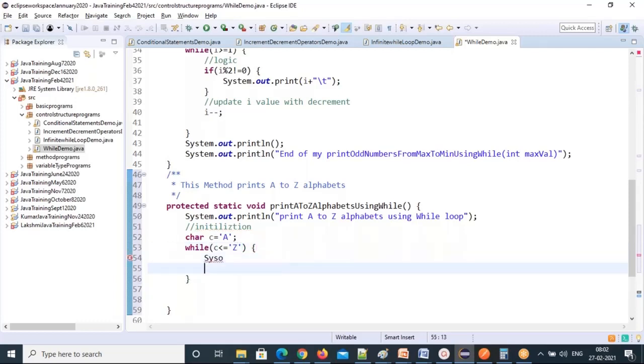And then sys out, but I will use the print method, not println, because I don't want to print vertically. And the c variable value, and after every variable I'm giving a tab, that means one space. That's \t, it will print the space, as if the tab key is pressed. Then the incrementation. The logic I have written, now I'm writing the incrementation. So what is the incrementation? c++.